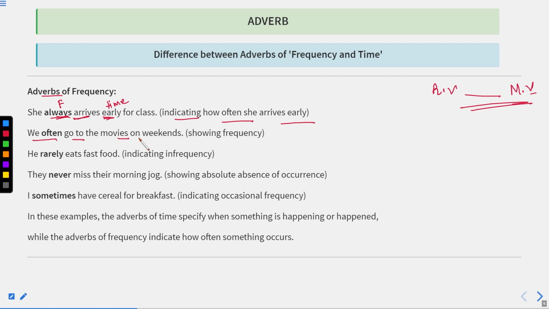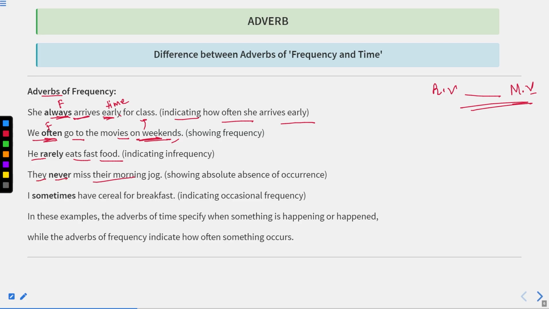We often go to the movies on weekends. So on weekends is time and often is frequency. It means on weekends we often go to movies. It means showing the frequency of our going on weekends. Okay. So this action, going to the movie, only happens on the weekends, and how many times? Often. Okay. He rarely eats fast food. It means it happens rarely. So rarely is showing the frequency. It means frequency of occurrence of this action.